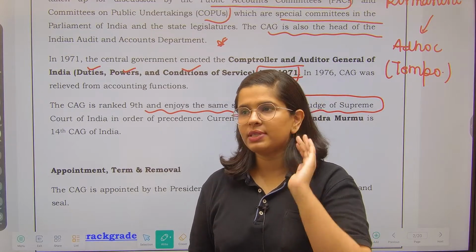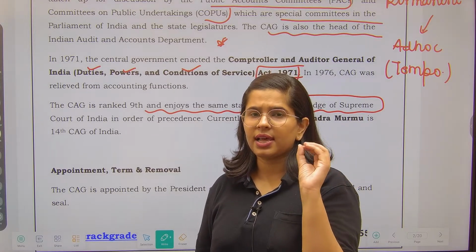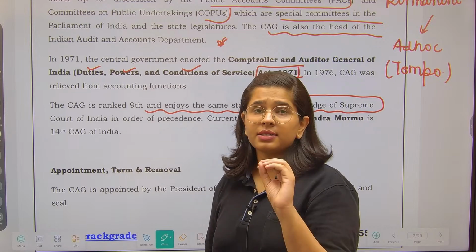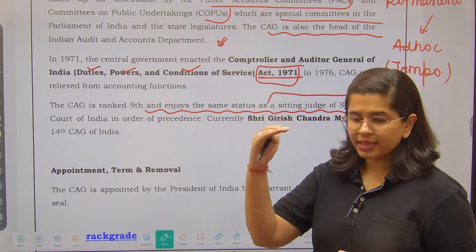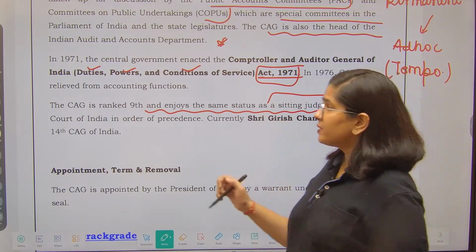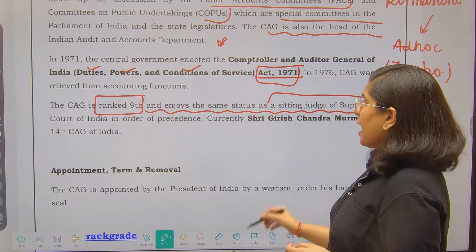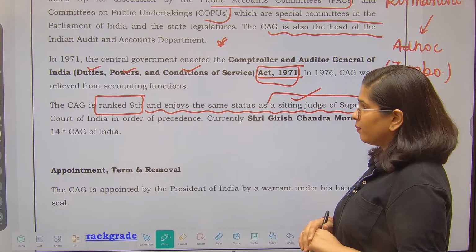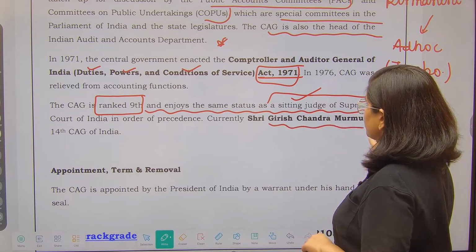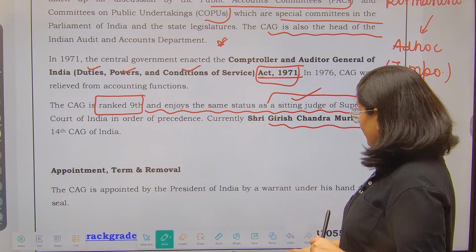In the order of precedence, there are the president, governors, chief ministers, as well as your speakers, your vice president. So like that, there is an order of precedence. CAG is ranked 9th on that list, and he has the same status as a judge of the Supreme Court. Currently, Shri Girish Chandra Murmu is the 14th CAG of India, right?